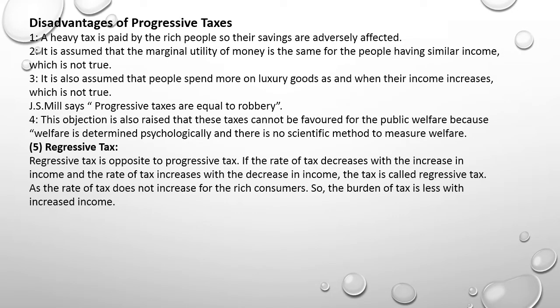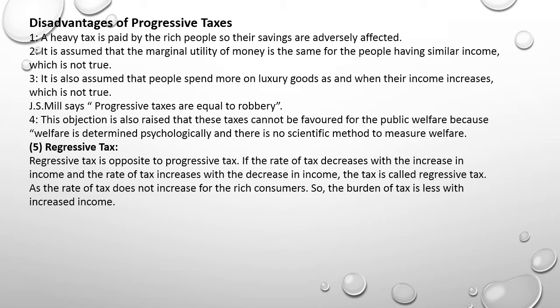The disadvantages of progressive taxes. Number one, a heavy tax is paid by the rich people, so their savings are adversely affected. Number two, it is assumed that the marginal utility of money is the same for the people having similar income, which is not true.